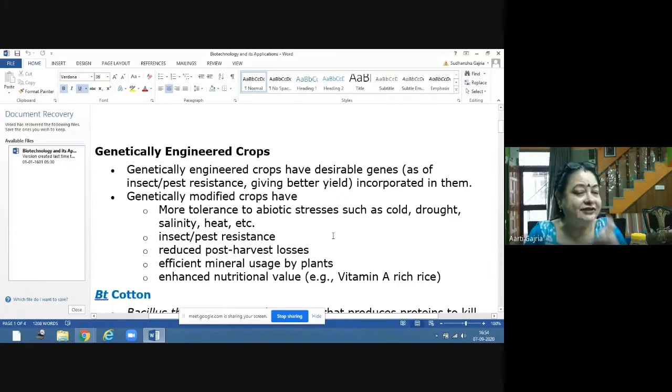So this vitamin A rich rice is available in the market. So we can increase the nutritive value of the crop as well. So these are the different fields in which we can make our crops more efficient, more nutritive, and resistant to insects and pests by using this genetic engineering, by using the processes of biotechnology.